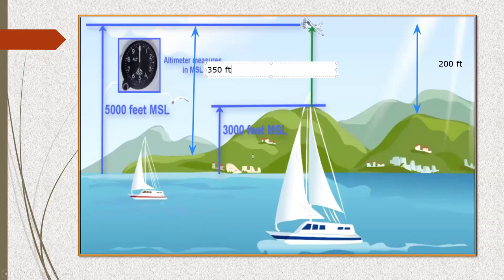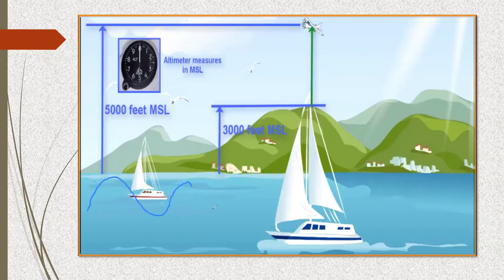Now, if I ask another three or four different people, based on where they are standing, they are going to tell me the height of this particular flight. But that will not work out for me, right? I want one particular benchmark, or one particular level from where all my measurements will be done. So that is why the concept of mean sea level comes into play. So this is a sea that I have, right? Every time, due to the waves, the sea has a kind of wave, isn't it?